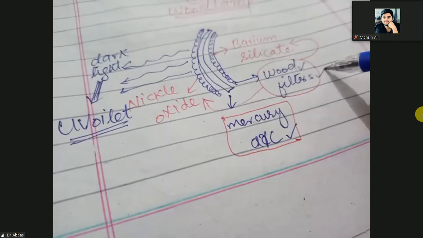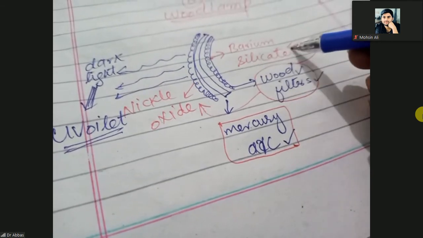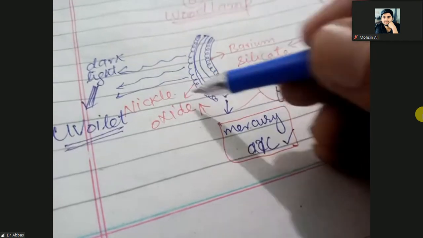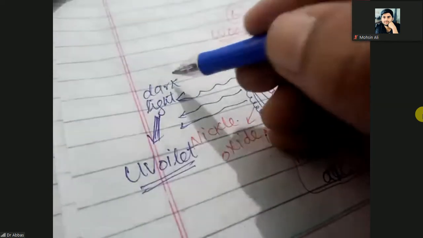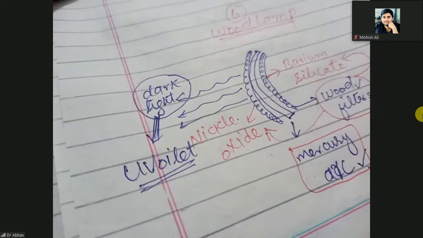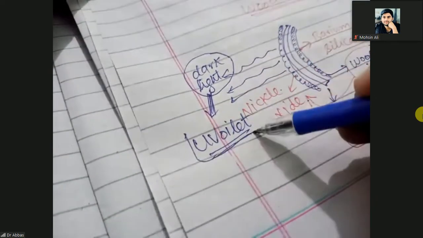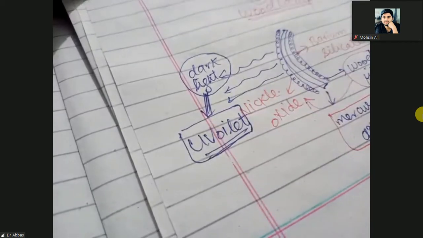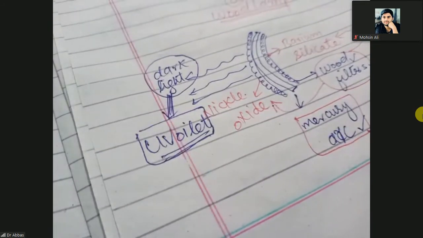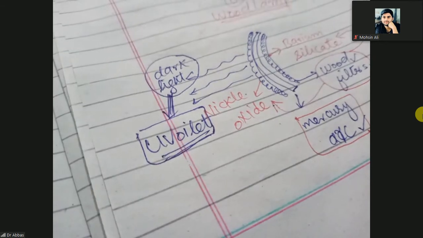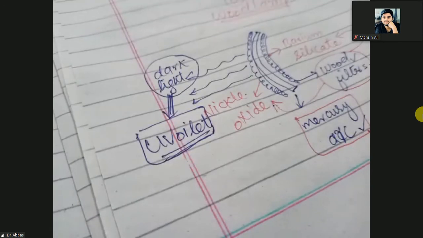Wood filters are made up of barium silicate and nickel oxide, and it produces the dark light that cannot be seen with the naked eye. Why? Because it is ultraviolet light. When you look at the normal sunlight with the naked eye, you will feel there is a yellow color sunlight.